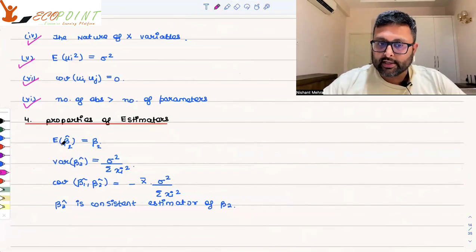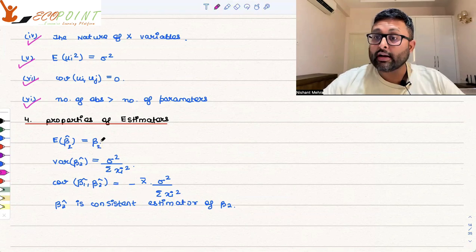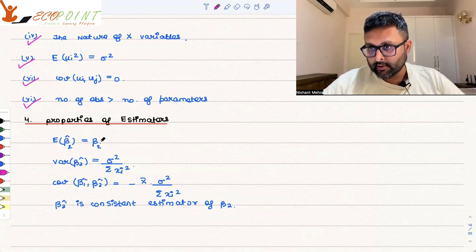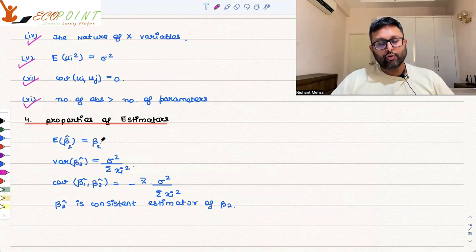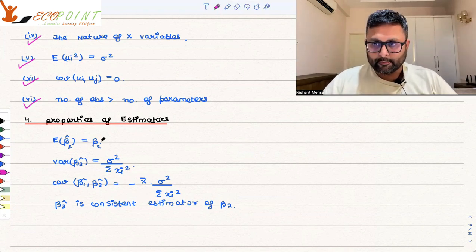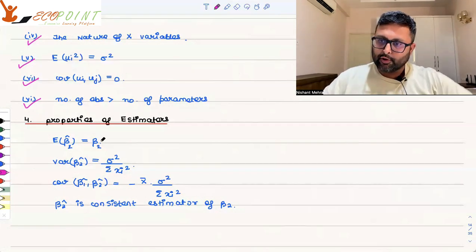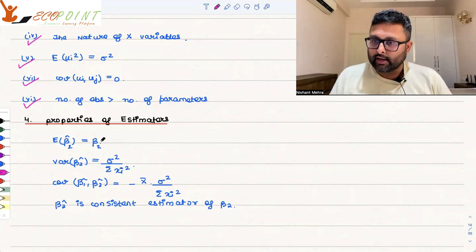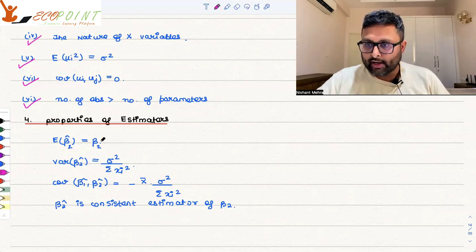Properties of the estimators. E of beta 2 hat is equal to beta 2, unbiased estimate. So you take up a sample, you run the regression, you get some beta 2 hat. You take up another sample, you again run the regression, you get another beta 2 hat, and so on. You just keep on doing this, and then you have several values of beta 2 hat. Then you take the average of those values. So we say that the average of those values will in general be equal to the true value of the parameter.